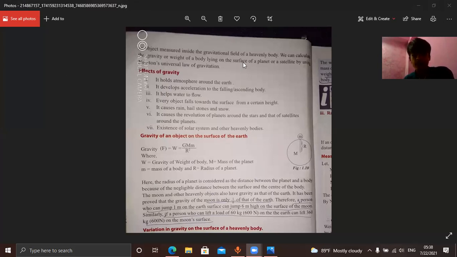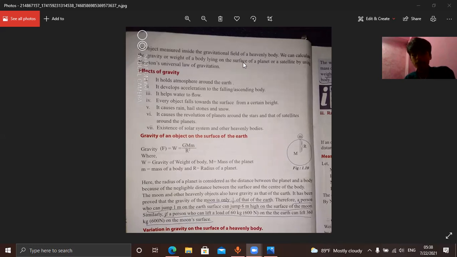Everything, and it causes rain, hailstone, and snow. Due to gravity, rain will occur, hailstone due to gravity, and snow also.